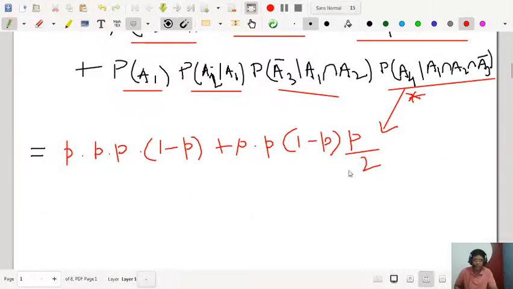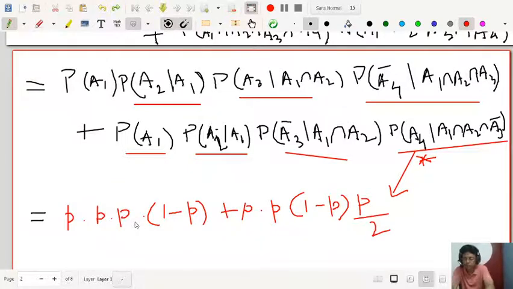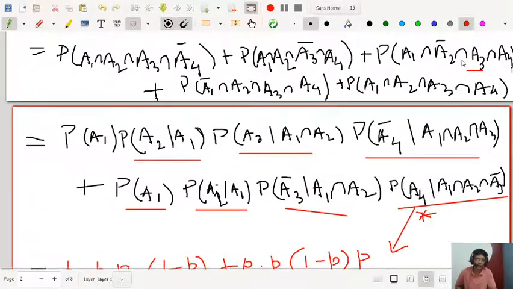So let me write plus p, 1 minus p, p by 2, and the last one is p because he passed this one. Look at that, A1, A2 bar, A3, A4, right?